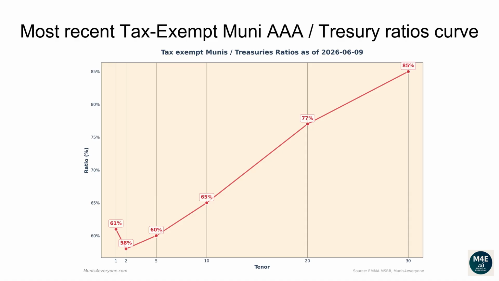The current one-year ratio is 61%. The 2 years ratio is 58%. The 5 years ratio is 60%. The 10 years ratio is 65%. The 20 years ratio is 77%. The 30 years ratio is 85%.